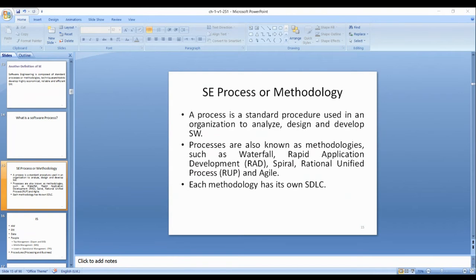Normally, companies like IBM, HP, Microsoft have an R&D department, a research and development department.